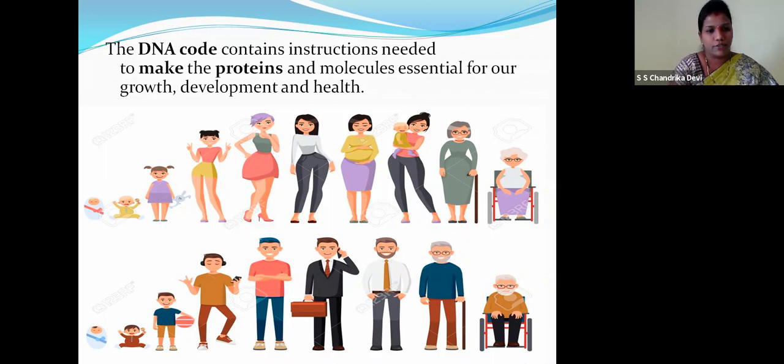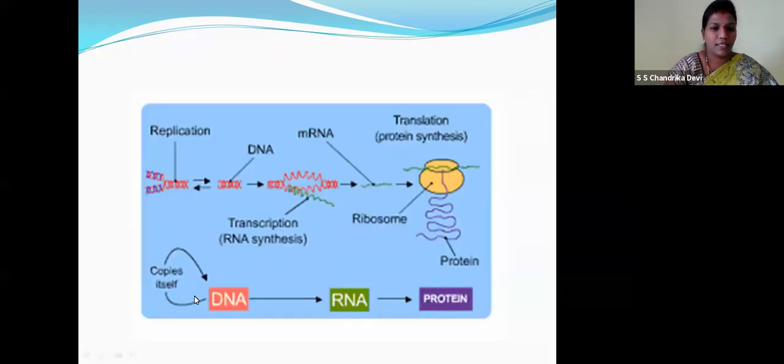Children, we have two genders, generally male and female. So we grow, we develop, we reproduce also, right, children? These are sequenced in DNA sequencing. The code contains instructions which make the proteins and molecules, which are again required for growth, development and health. Now children, you can see over here, DNA transcription takes place and forms the mRNA. Children, mRNA, messenger RNA, is the blueprint for protein synthesis. So the mRNA will translate and the synthesis of the proteins takes place.